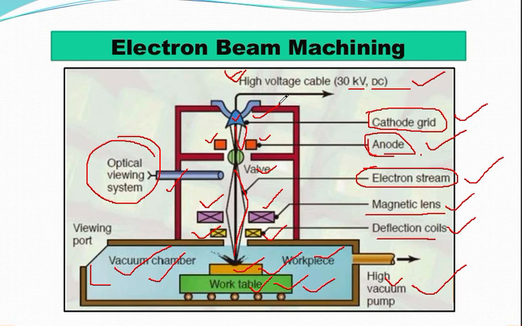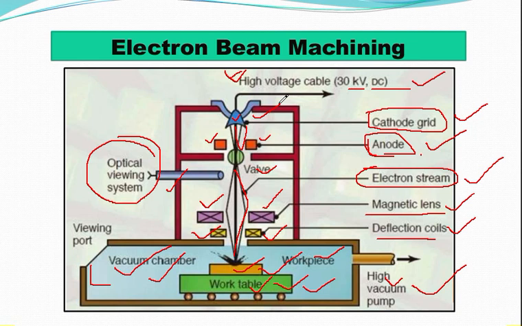Moreover, this cathode is highly negatively biased because the thermionic electrons are strongly repelled away from the cathode. The cathode is often in the form of a cartridge so that it can be changed very quickly to reduce downtime in case of failure.